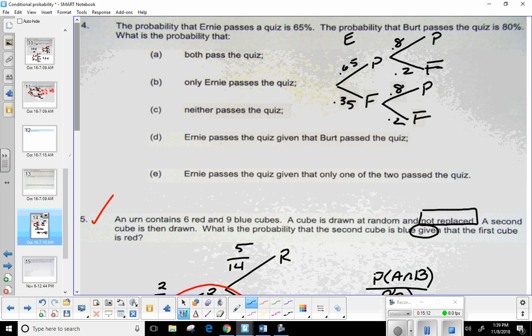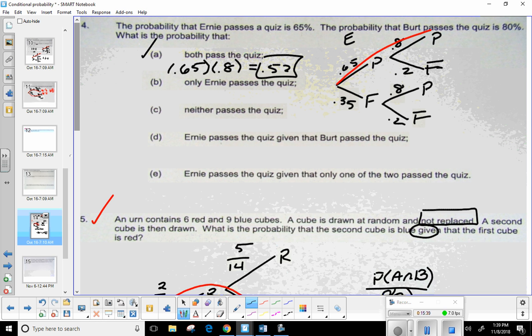All I want to do is go along the branch where Ernie passes and then where Bert passes. Now, where'd you get the 0.52? There you go. You multiplied those probabilities. So 0.65 times 0.8 is my 0.52. And I believe that is correct. I want to say that's what I got. Okay.